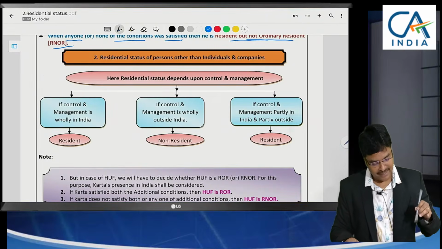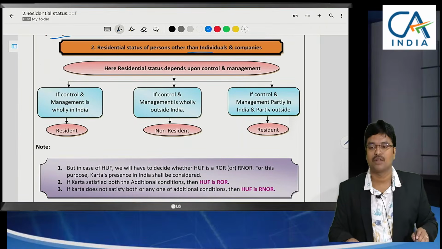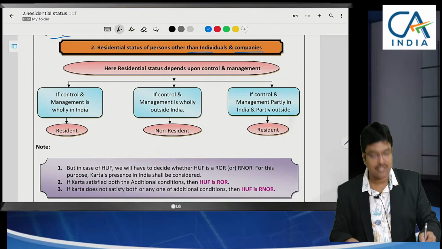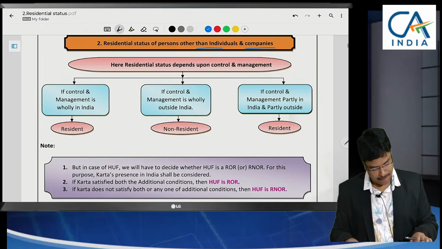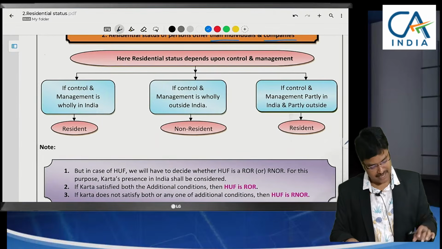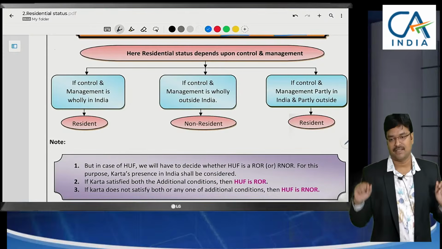How to determine the residential status of persons other than individuals? How to determine the residential status of companies? Now we will decide. First, let me begin with the residential status of persons other than individuals and companies.